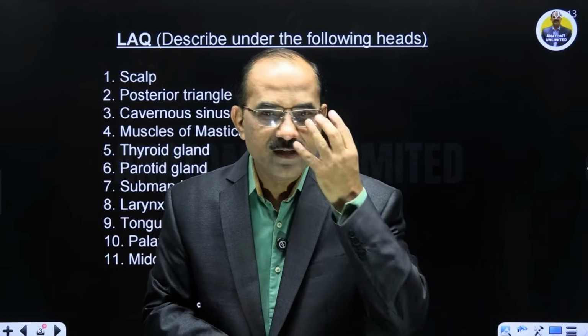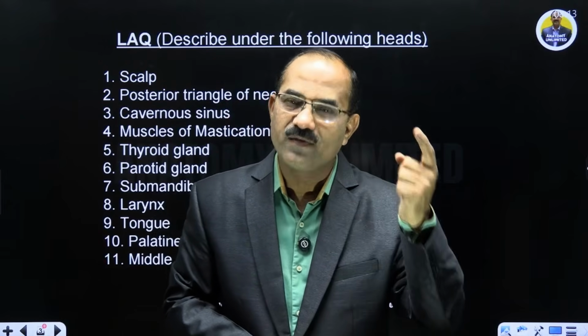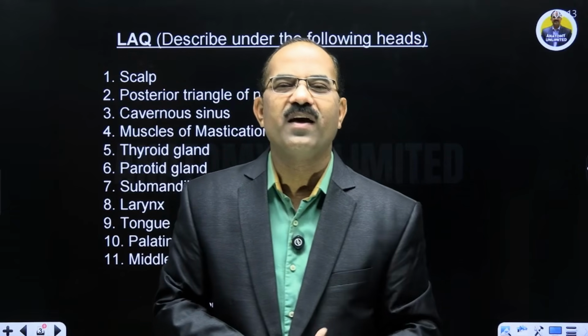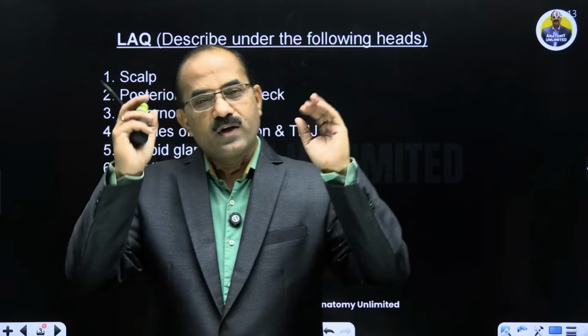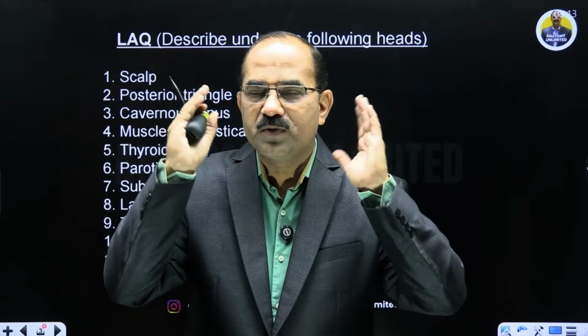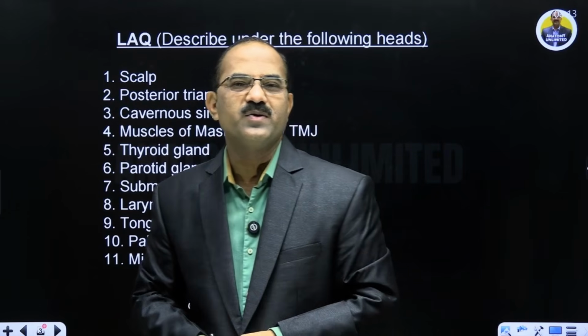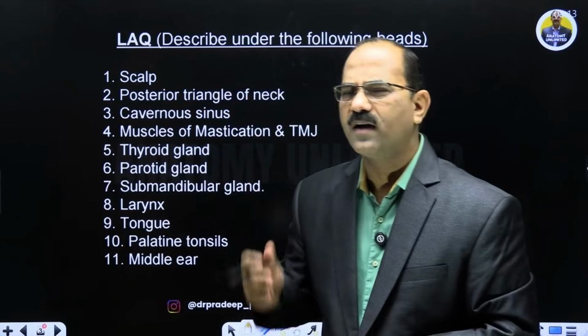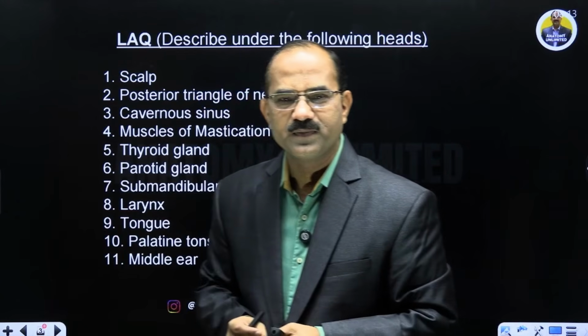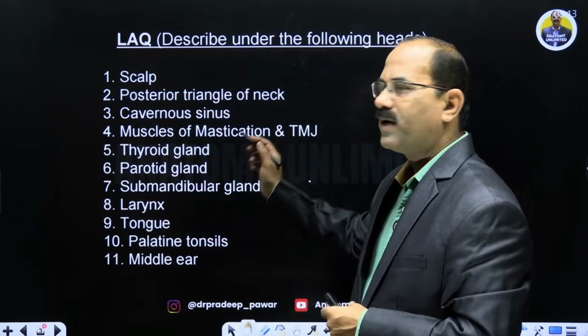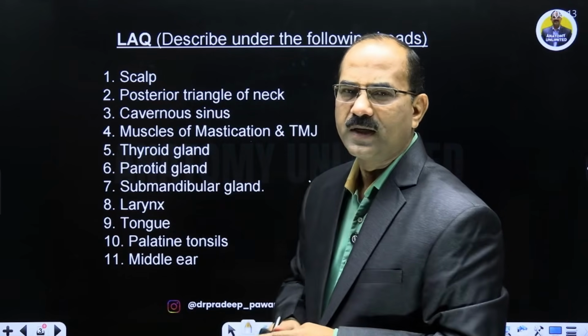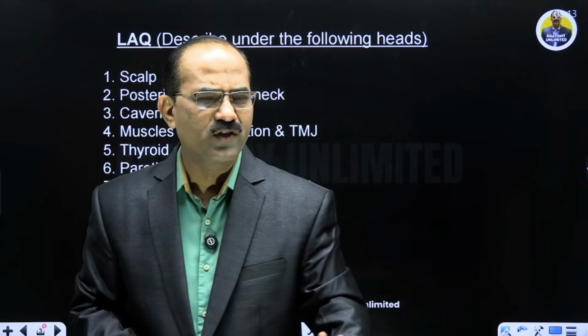Any infection in the dangerous area of the face goes to the cavernous sinus, causes thrombosis of the cavernous sinus, right? So अगर thrombosis होता है तो there is pain along distribution of 3, 4, 6 nerves. Then you have to write about the pulsating exophthalmos. So that's cavernous sinus, a very important LAQ. Then comes to the muscles of mastication and TM joint. Muscles of mastication, origin, insertion, nerve supply, action.